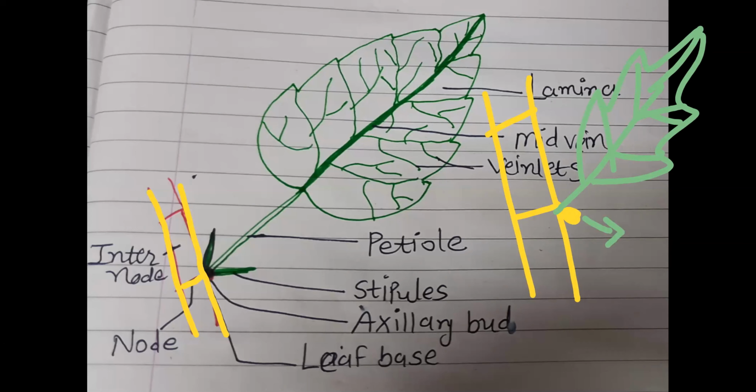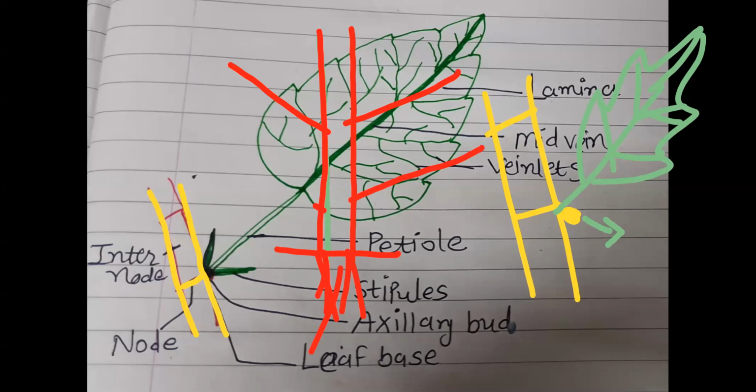Next, see, main stem axis, that's the shoot system, root system. Leaf arise on the branches or the main stem axis, but ultimately leaf arise on the sides of the main axis. So that's why we call leaf is a lateral appendage of the plant body.